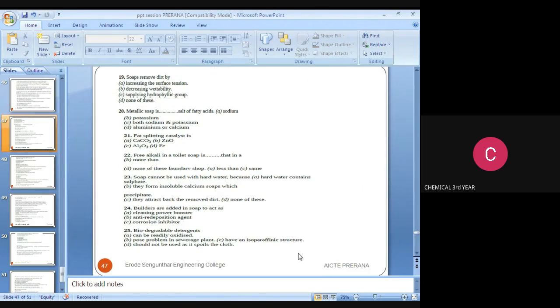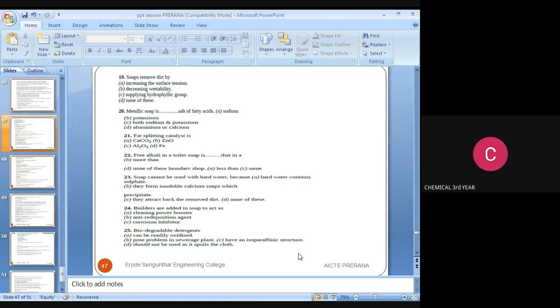Next, soaps remove dirt by: increasing the surface tension, decreasing wettability, supplying hydrophilic group, none of these. The answer is none of these.